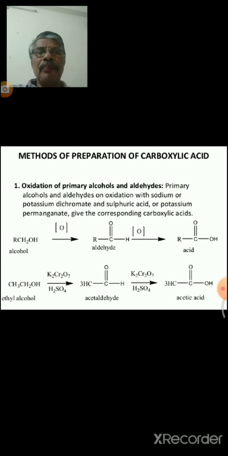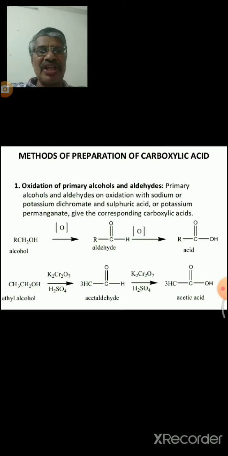Now we are going to discuss the oxidation of primary alcohols and aldehydes. Primary alcohol on oxidation is converted to aldehyde. Aldehyde on further oxidation gives carboxylic acids. For example, ethyl alcohol on oxidation with potassium dichromate in the presence of sulfuric acid is converted to acetaldehyde.